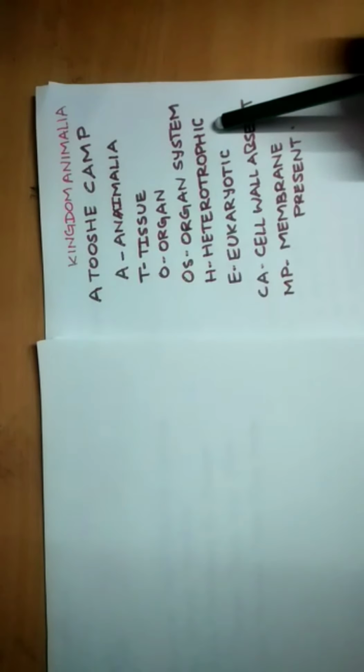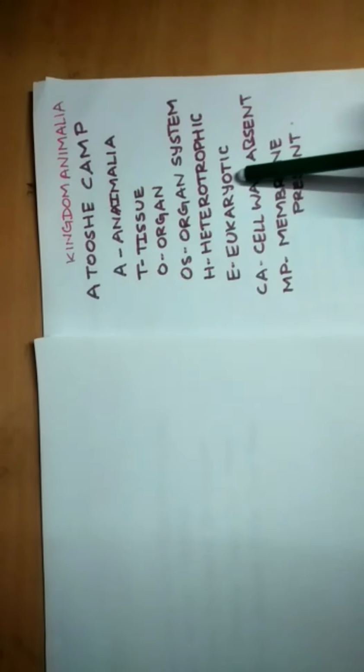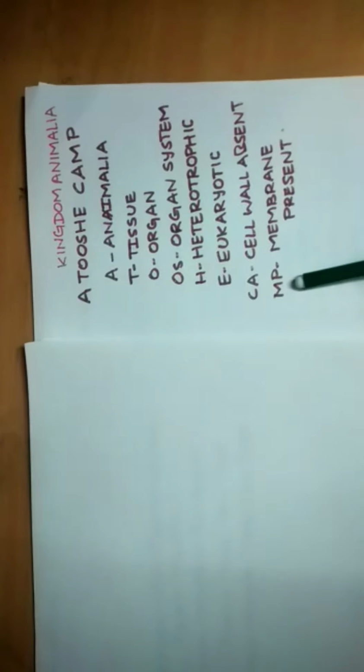Here, membrane is nothing but the nuclear membrane, okay? So, the organisms which come under Kingdom Animalia may be tissue or organ system, okay? Many organisms are there, okay? The H for heterotrophic and E for eukaryotic. In Animalia, the cell wall is totally absent. This may also come as a question in the NEET exam. In which of the following kingdoms is the cell wall completely absent? Next, nuclear membrane is present.